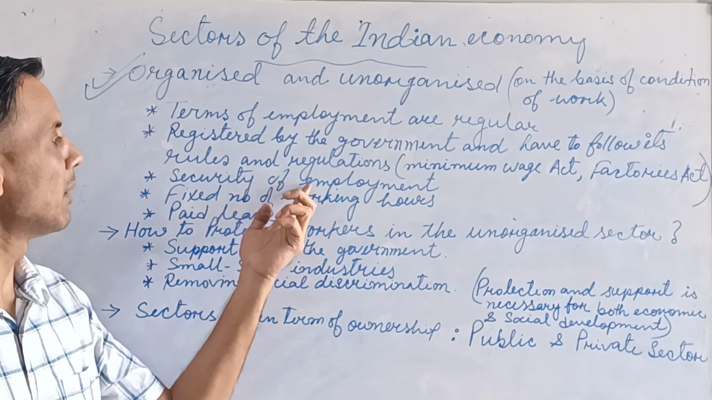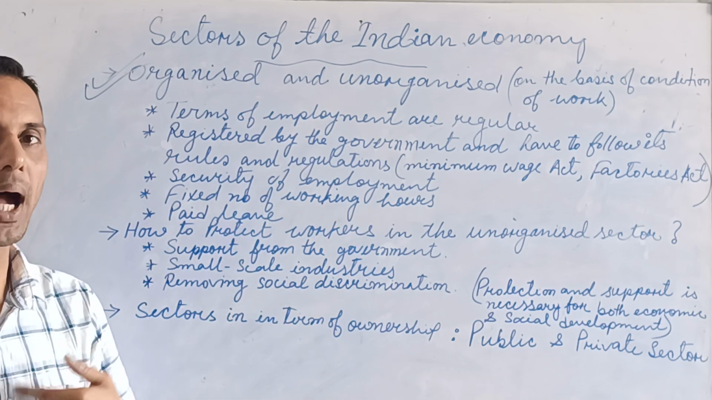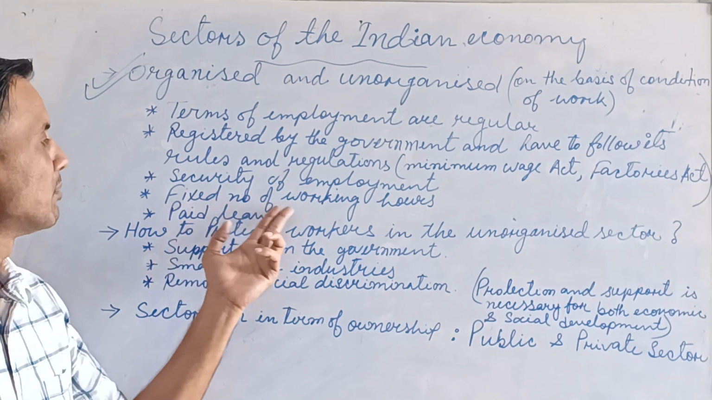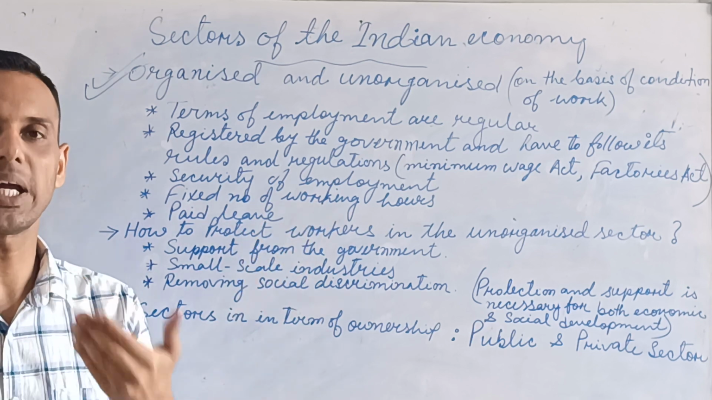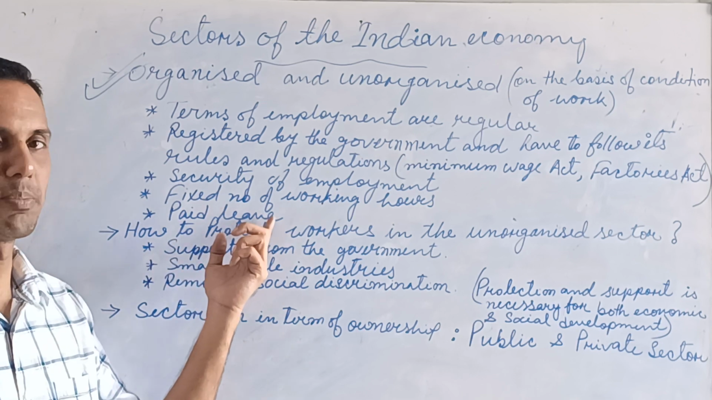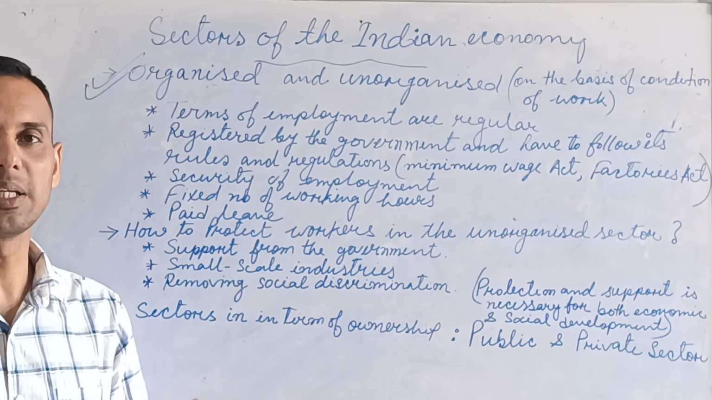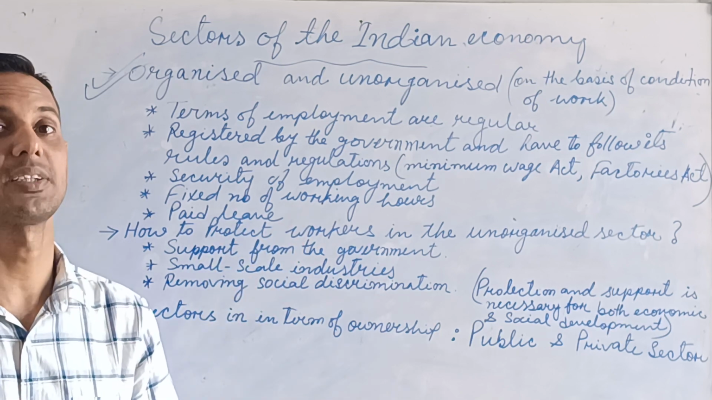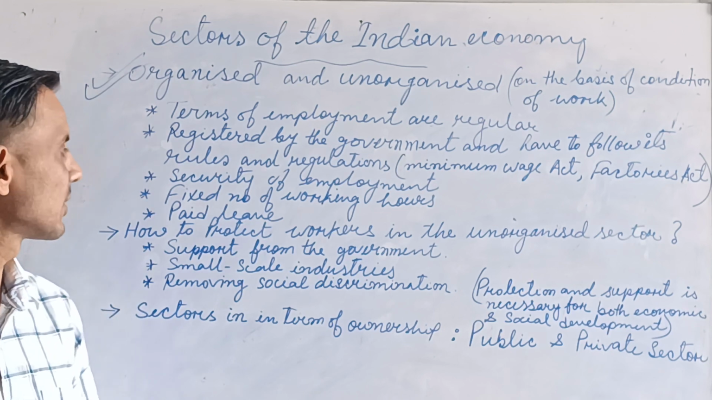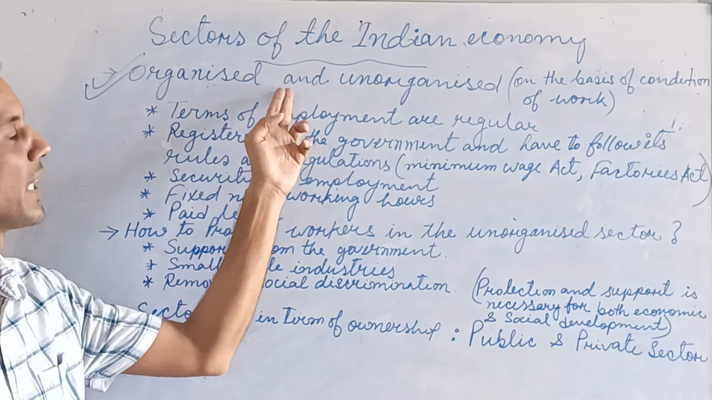Then security of employment, as I told you, they cannot suddenly terminate you, and you have the right to complain against that organization. Then a fixed number of working hours, and if you work extra hours, then they have to pay extra money. And paid leave, which we call CL, casual leave. If you take leave, the organization will not cut your salary, but it's a minimum, like 11 days, 12 days. So this is paid. When you get all these facilities, this is the organized sector.